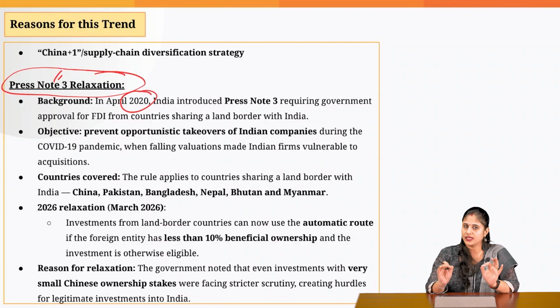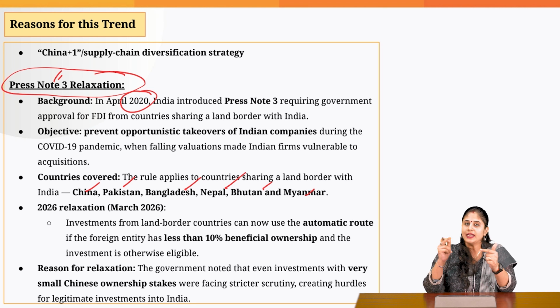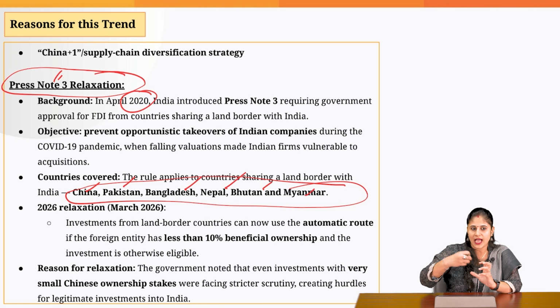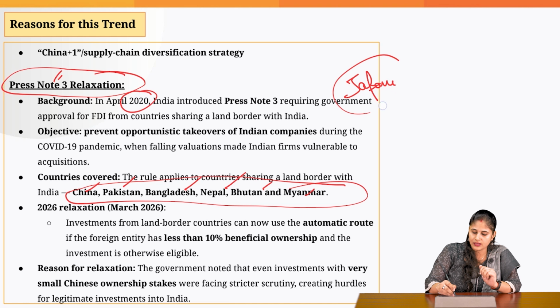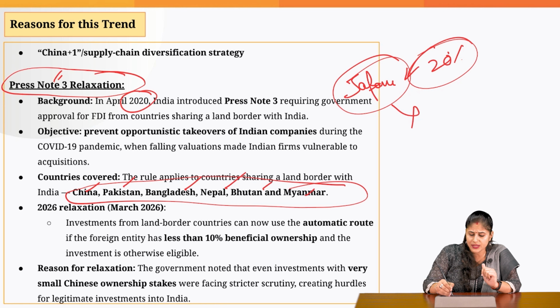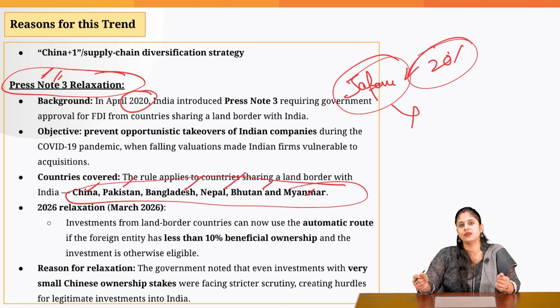Now, what did Press Note 3 state? Any country which shares a land border with India, that is China, Pakistan, Bangladesh, Nepal, Bhutan, Myanmar, if any entity belongs to these countries or has some stakes from these countries, let's suppose there is a Japanese company in which some Chinese company has also invested, say more than 20% of the shares, then this Japanese company cannot invest in India directly. It needs to get approval from the government. That is what Press Note 3 was. But now what relaxation have we done?